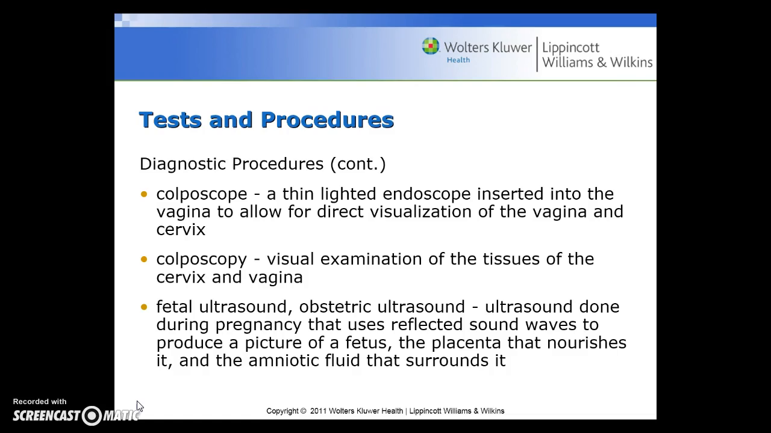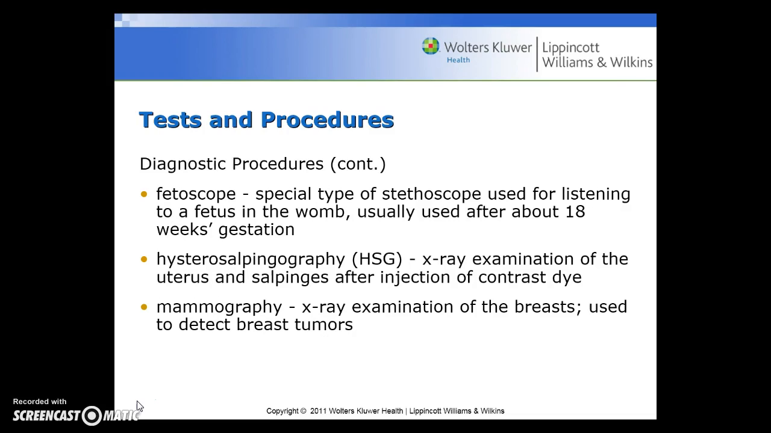The fetal ultrasound, or obstetric ultrasound, is the ultrasound done during pregnancy that uses reflected sound waves to produce a picture of the fetus and the placenta that nourishes it and the amniotic fluid that surrounds it. The fetoscope is a special type of stethoscope used for listening to a fetus in the womb, usually used after about 18 weeks gestation.